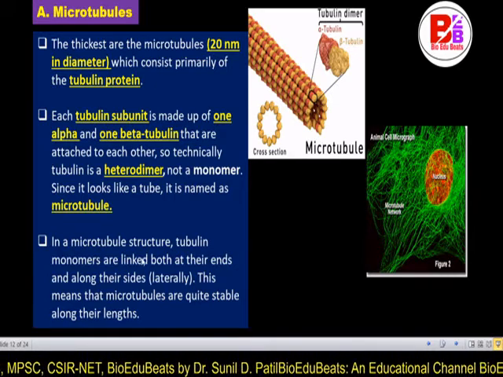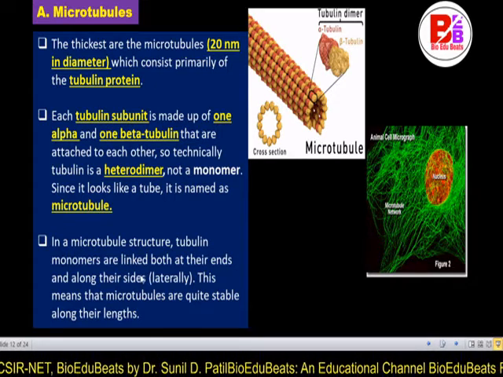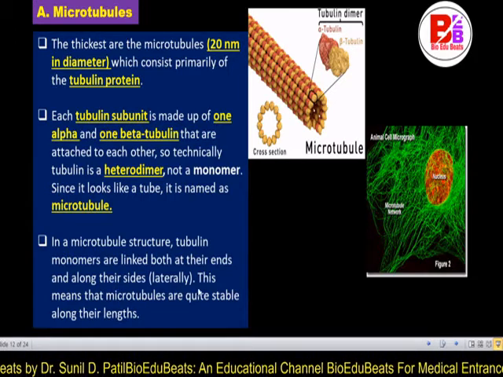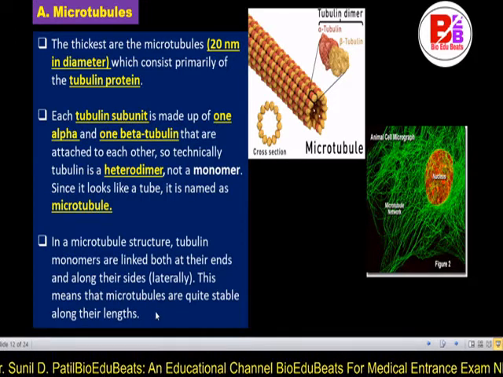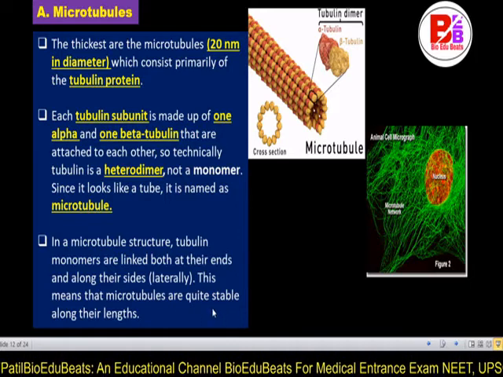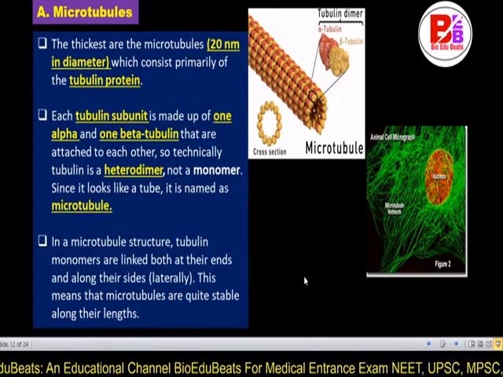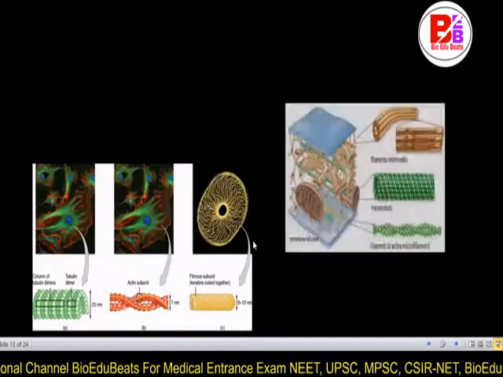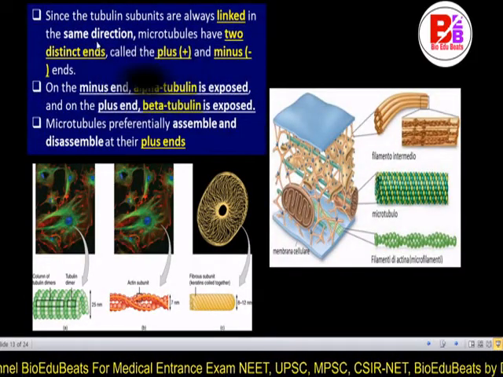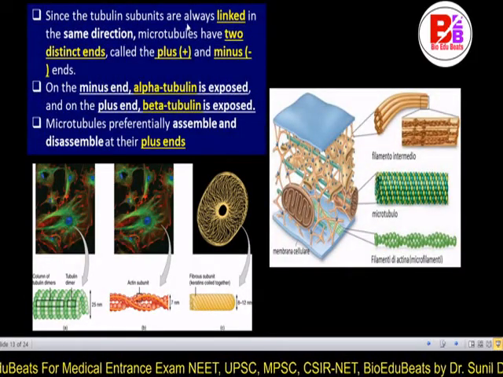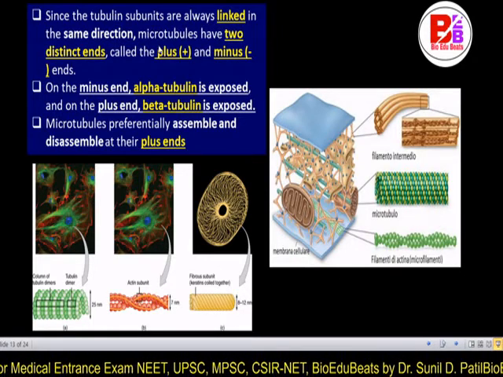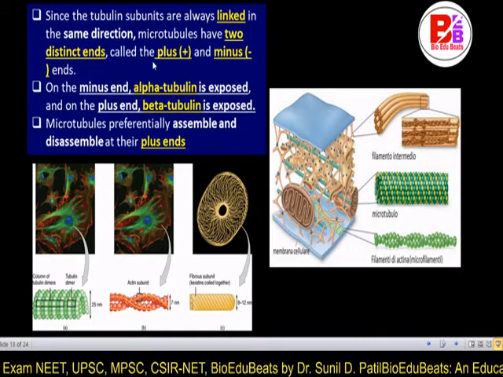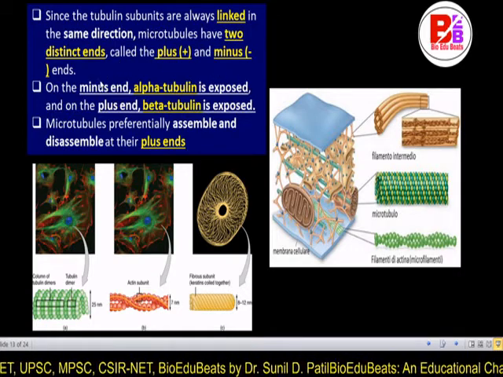In a microtubule structure, tubulin monomers are linked both at their ends and along their sides laterally. This means that the microtubules are quite stable along their lengths. Since the tubulin subunits of the microtubule are always linked in the same direction, microtubules have two distinct ends called the plus end and the minus end.